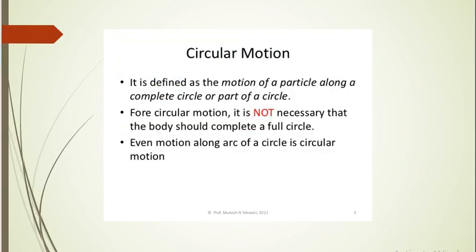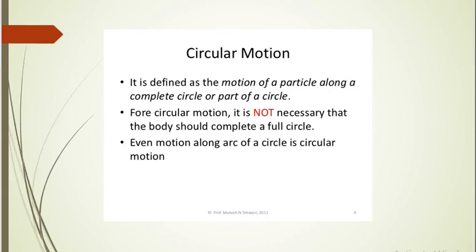What is circular motion? As we already discussed, it is the motion of a particle along the complete circle or part of a circle. In simple words, when a particle revolves around its circumference, that is called circular motion in normal rotational path. For circular motion, it is not necessary that the body should complete a full circle. It means even motion along the arc of a circle is circular motion.